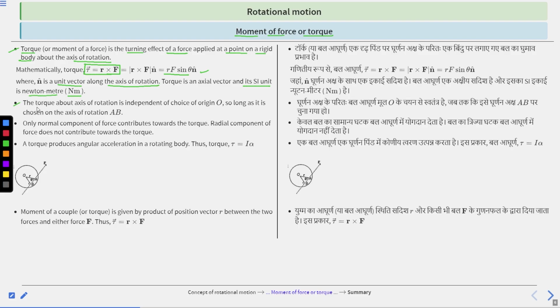Clear? The torque about the axis of rotation is independent of the choice of origin, so long as it is chosen on the axis of rotation AB.